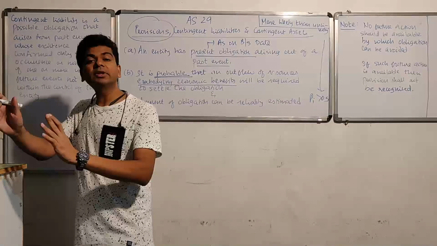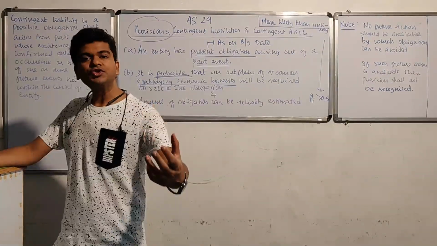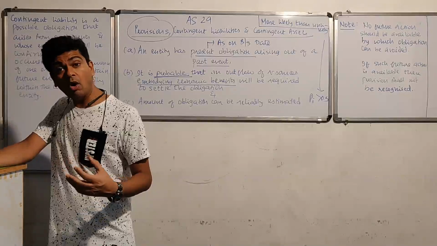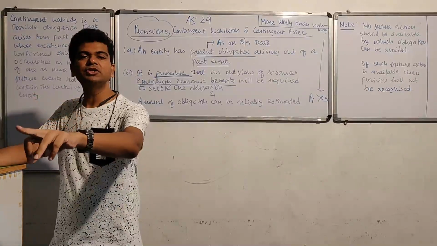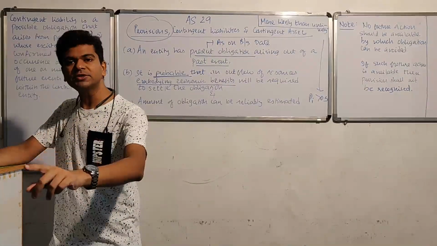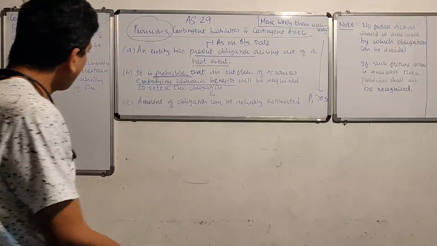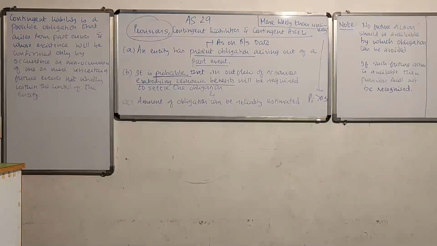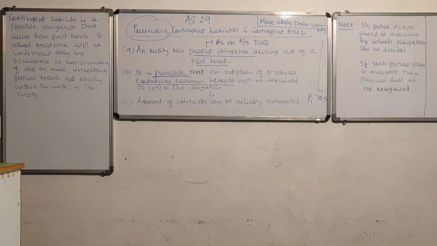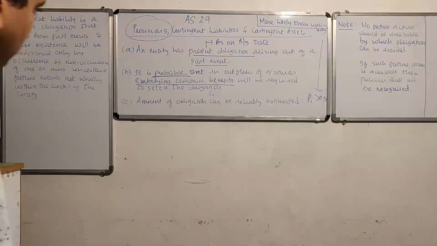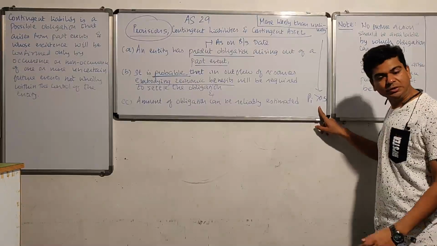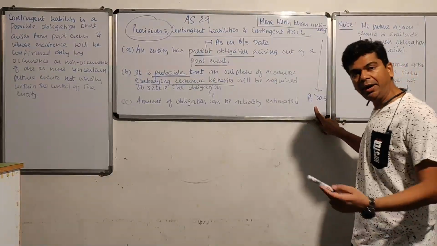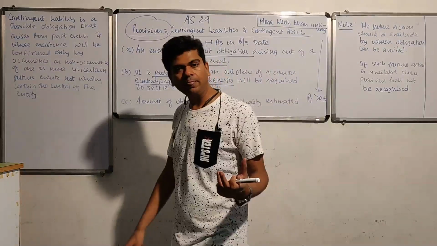Let's take that another example that we had taken earlier. A customer of yours has filed a case against you, and our lawyers are advising us to be mentally prepared. You will have to pay some damages to this customer. Just see, the word probable will play into over here. The moment the lawyers tell us to be mentally prepared, you will have to make some payment by way of damages, isn't it? The chances of the outflow of resources are more than 50%. And because it's more than 50%, I'll go ahead and recognize a provision.